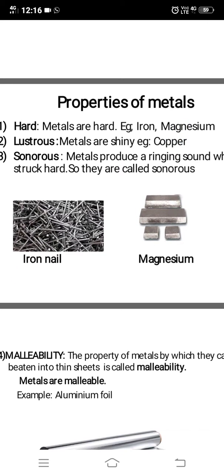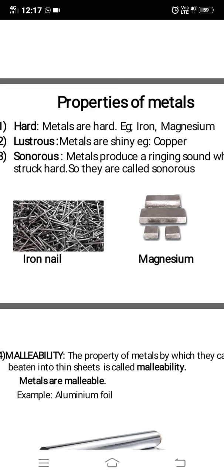The first property is hardness. The metals are hard. Example, iron, magnesium. When we are doing this chapter, you will be coming across many examples of metals, so you should remember that all these are metals. An example here, iron nail you might have touched, that is hard.